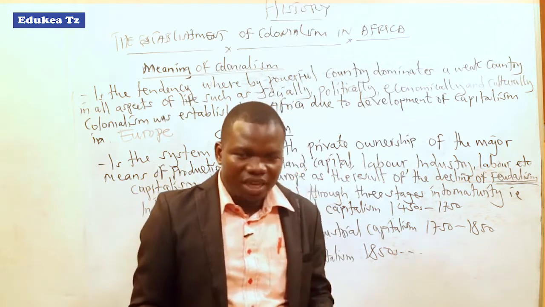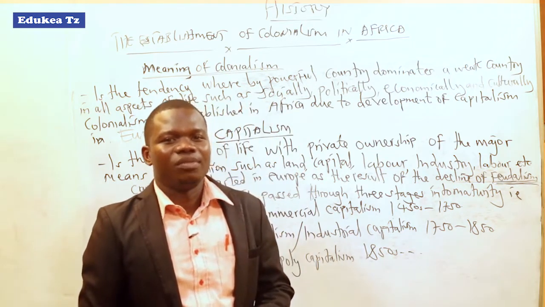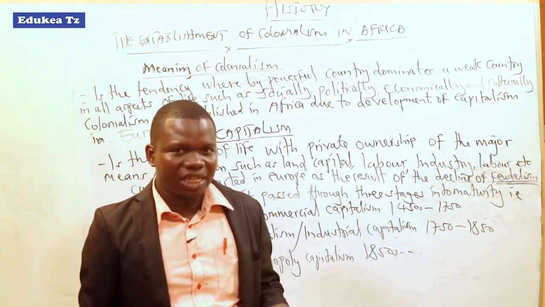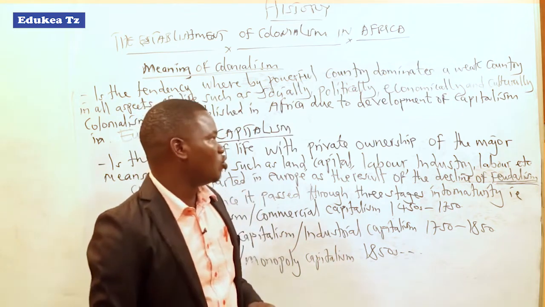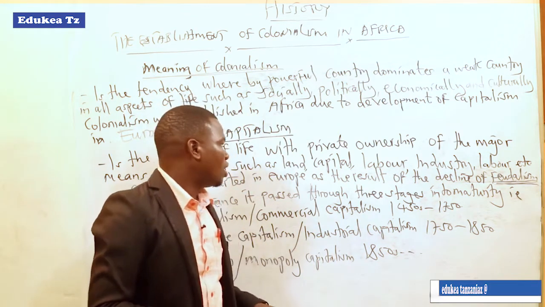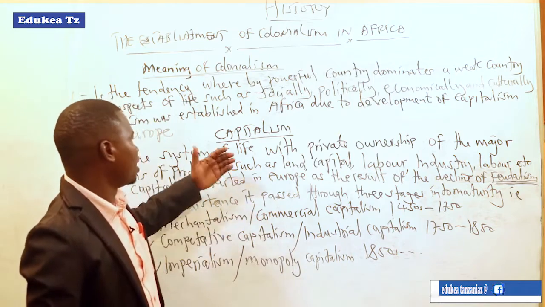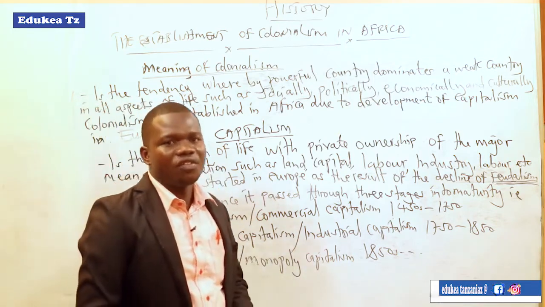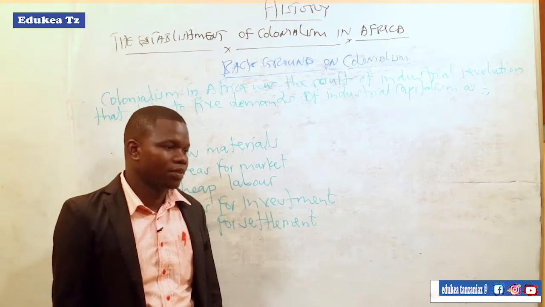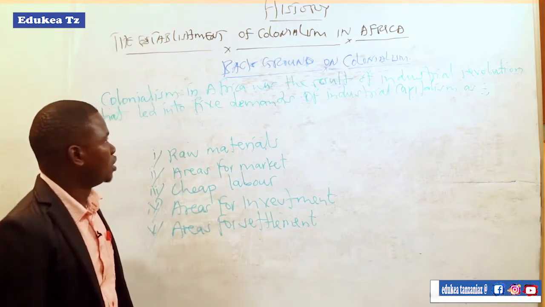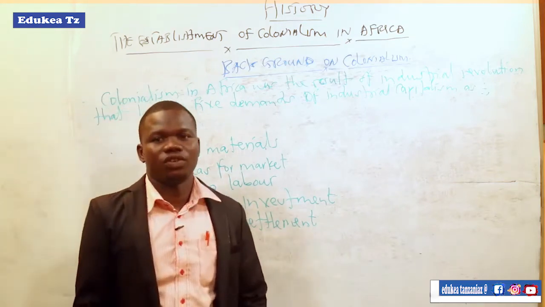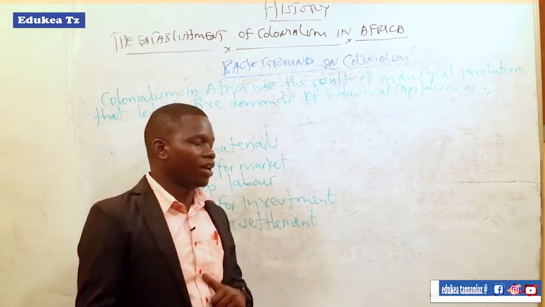So let us be careful so that we may have a good understanding of the topic of colonialism. Let us now trace how colonialism was established in Africa. Let us proceed with the background on the establishment of colonialism in Africa.